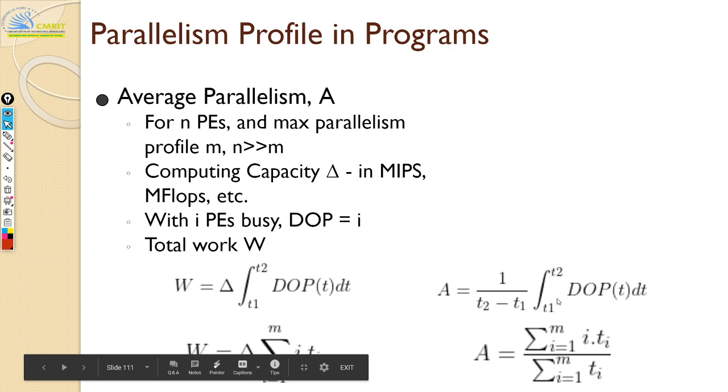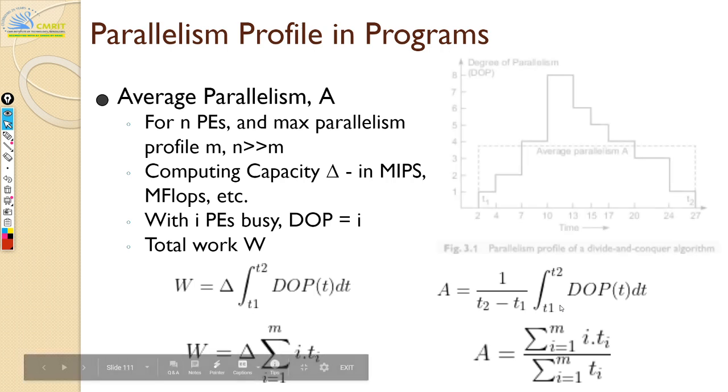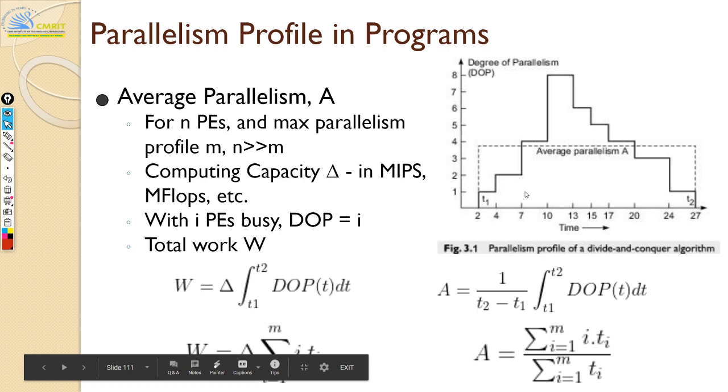So your average parallelism is nothing but the summation, over all the processing elements available, of the degree of parallelism at that instant multiplied by the time interval. You do a summation of all these things. So it's nothing but this plot here. I think now it will become even clearer.